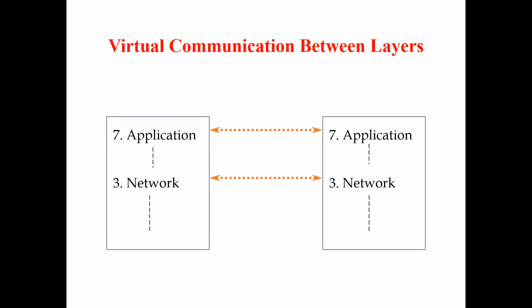So actually, virtually, it is network layer to network layer. That means in that reference model, the network layer and network layer process will occur, because both of those network layers have a virtual communication in that particular network. So virtually we can say that the application layers communicate and the network layers also communicate.